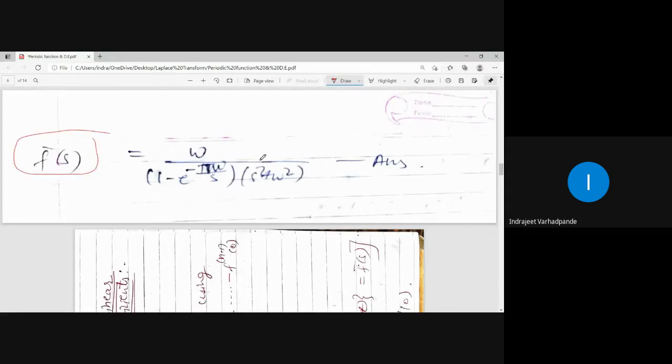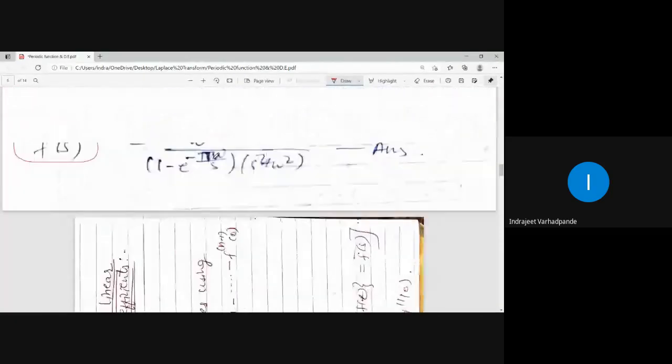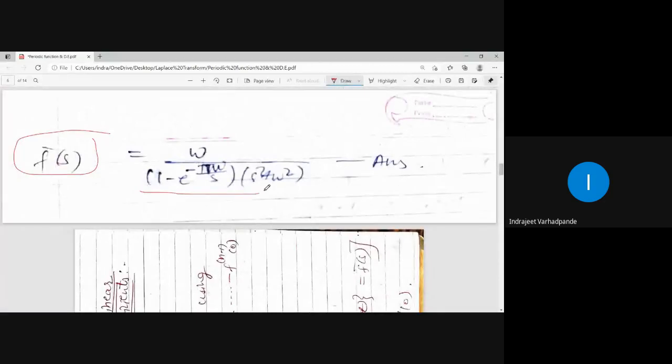That bracket gets cancelled, the omega 1 plus one, and we are left with omega upon 1 minus this into this. Is it okay? Is the final answer clear? Yes, sir.